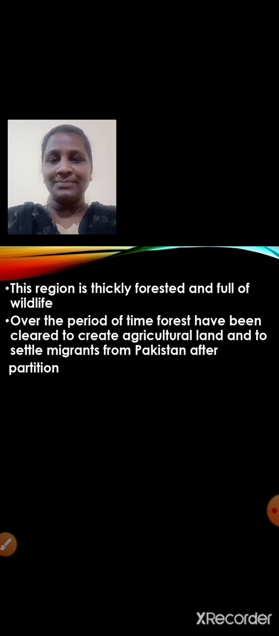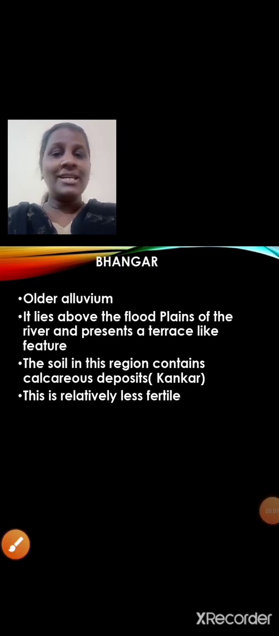Bhangar comprises of older alluvium. By older alluvium, they got deposited long back. They are not newly formed. It lies above the floodplains of the river and presents a terrace-like feature.